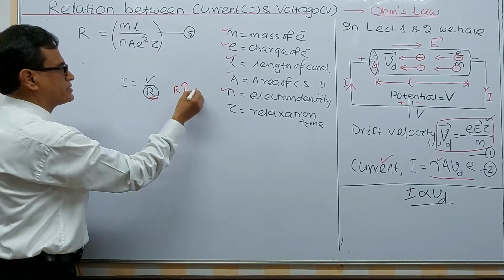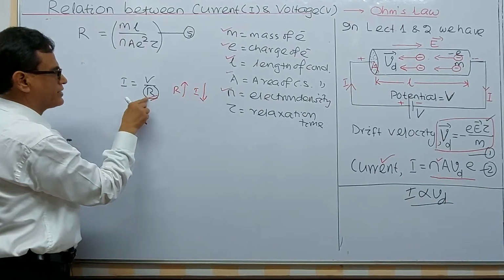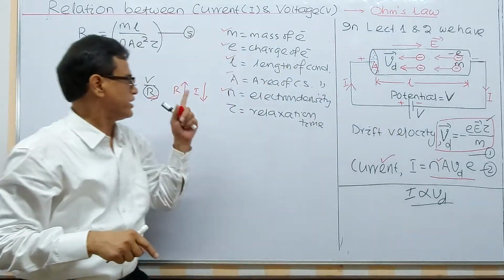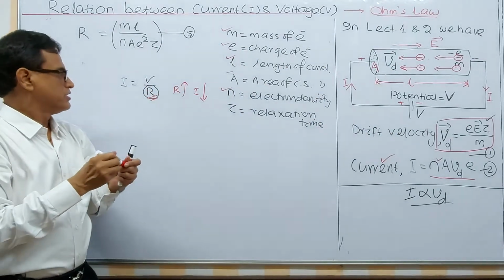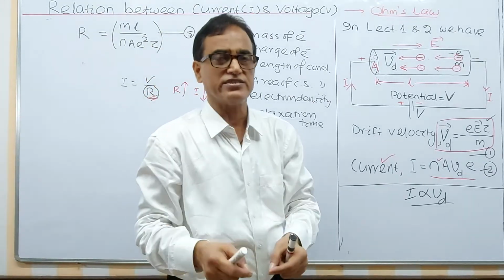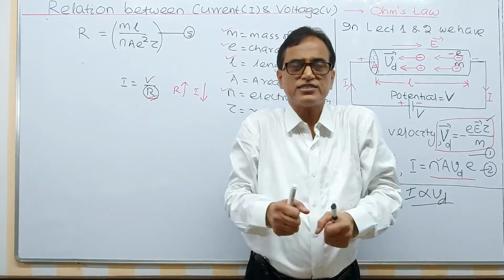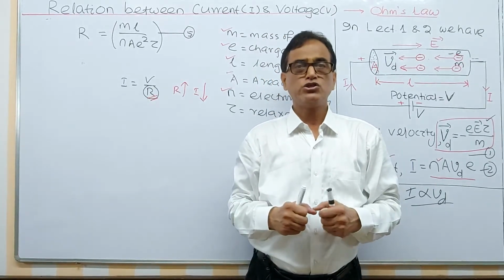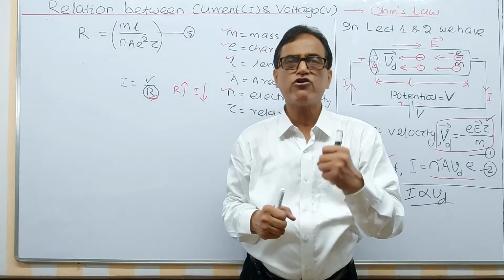R increased, current is decreased, because V we have applied here. That means this R we call resistance, because resistance means hindrance, opposition, which opposes the flow of current in the circuit.